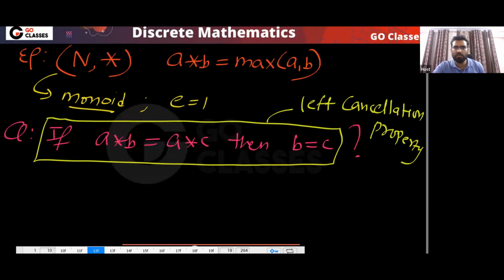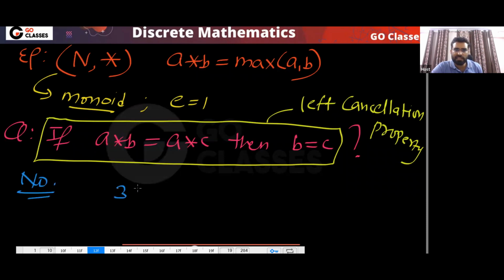Is this statement true? Can anyone give a counter example? In this structure, which is a monoid, if a star b is equal to a star c, can I say b equal to c? The answer is no. Why?